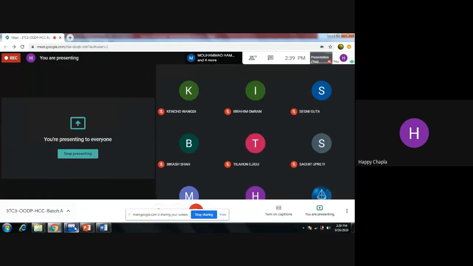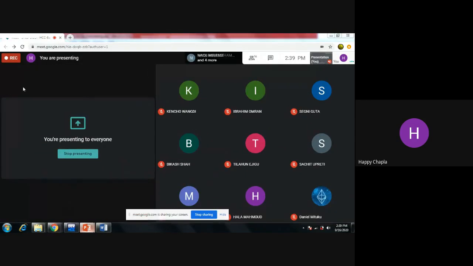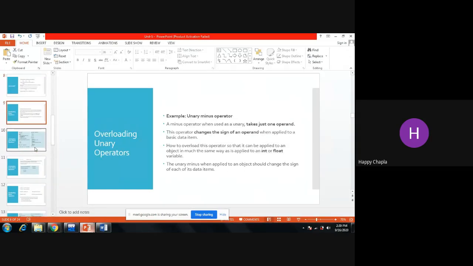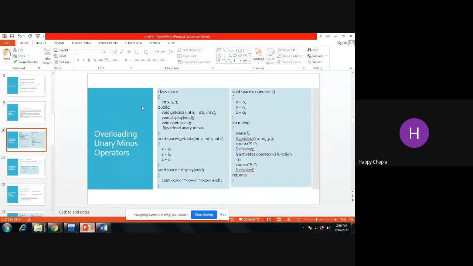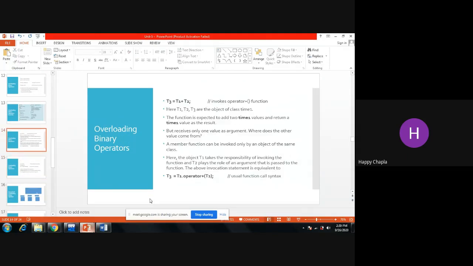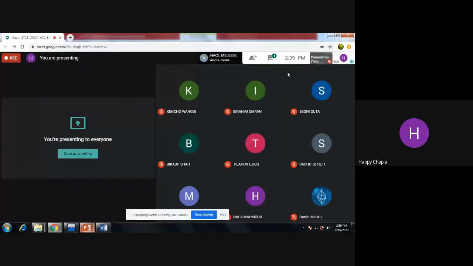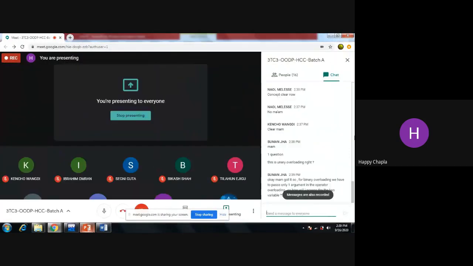Yes, try to recall the concept. This is my unary minus operator. In the unary minus, at the time of invoking the function, I am writing minus s, right? And here in binary operator overloading, I am writing c3 equals c1 plus c2: two operands and one operator. Over there, one operator, one operand. Got it? So for binary overloading, we have to pass only one argument in the operator overloading. So how will I access the two variables?